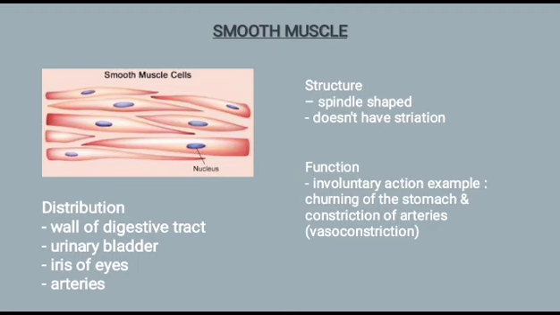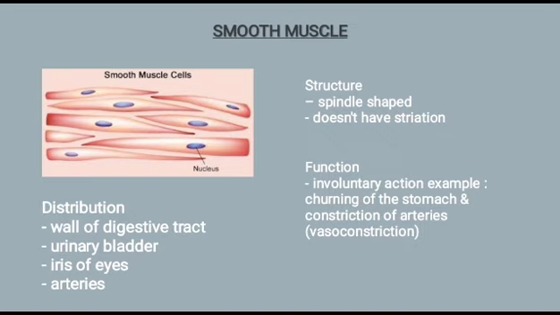Moving on to smooth muscle. What is the structure of smooth muscle? Smooth muscle has a spindle shape. What does it mean by spindle shape? It is thick in the middle and tapered at both ends of the cell. It also doesn't have striation.